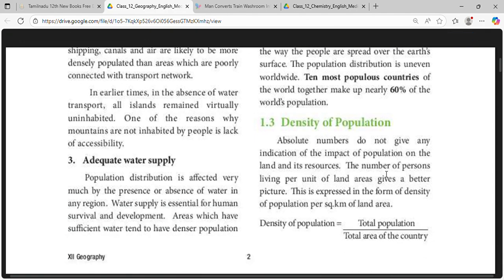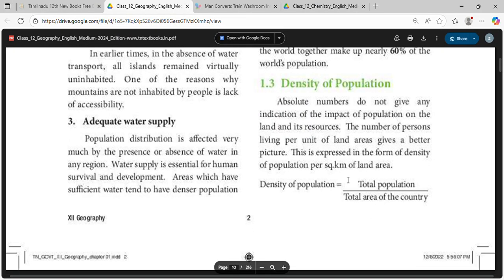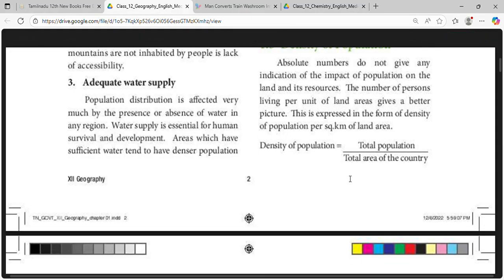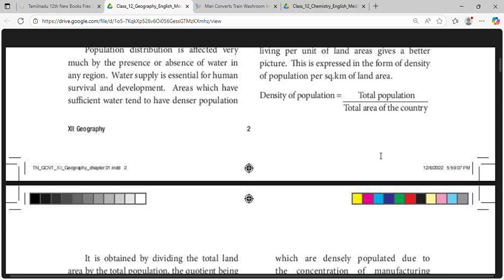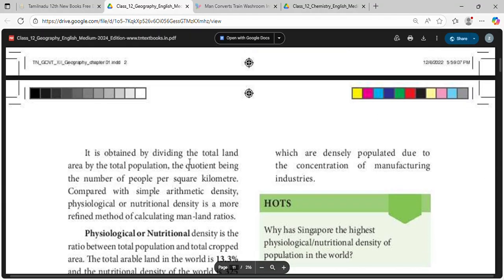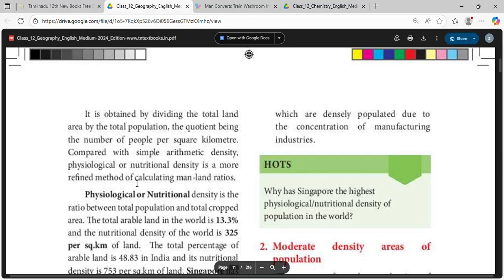Density of population, the number of persons living per unit of land, gives a better picture. This is expressed in the form of density of population per square kilometer of land area. Density of population is the total population divided by the total area of the country. It is obtained by dividing the total population by the total land area, the quotient being the number of people per square kilometer.